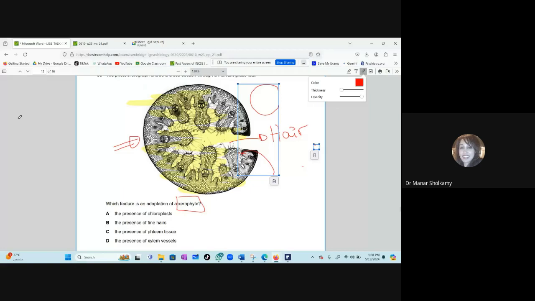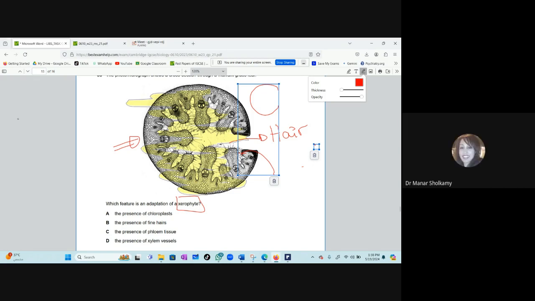And also the inside of the leaf, this is the inside of the leaf here. It has a lot of microscopic hairs. Those hairs, do they reduce water loss or increase water loss? What do you think? Reduce. Yes. In case they ask you why or how do they reduce water loss, what do you think? Do they increase or reduce humidity? If they reduce humidity, they will cause more transpiration. They increase humidity. Yes, they increase.